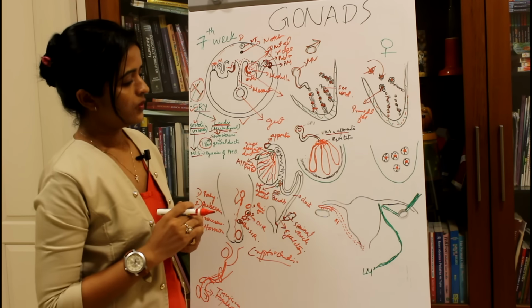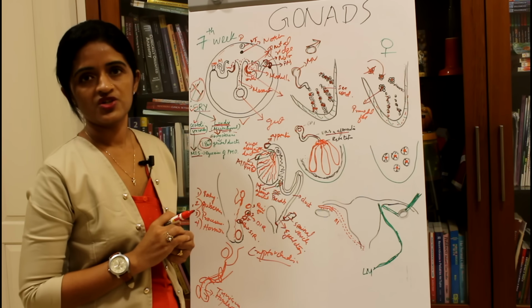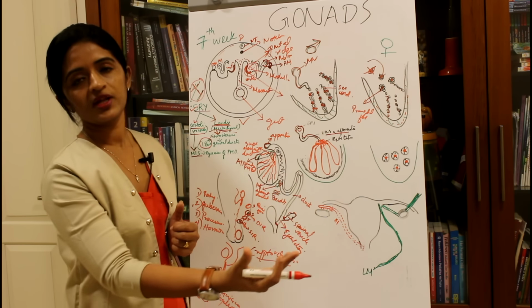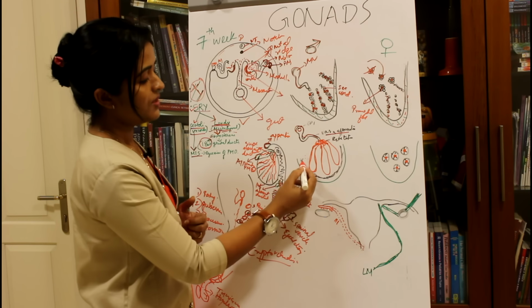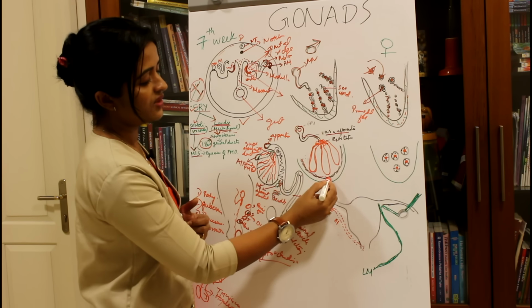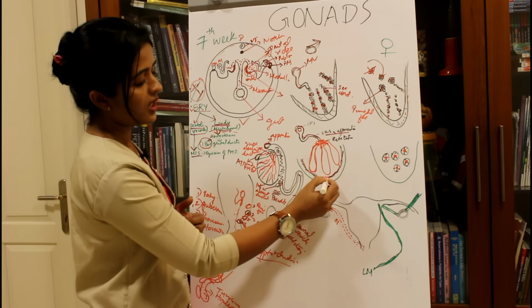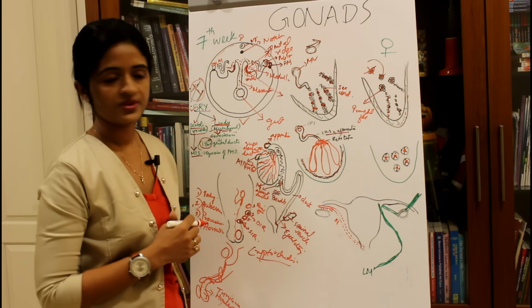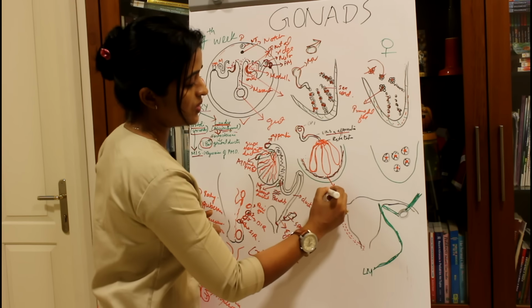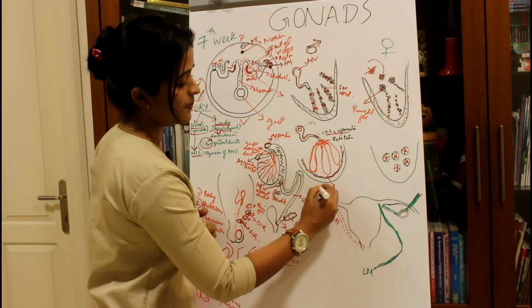At this point, I would like to add one feature which is happening in male and which is not happening in female. In male, the mesenchymal cells will form a fibrous tissue around the seminiferous tubules. This is called tunica albuginea.